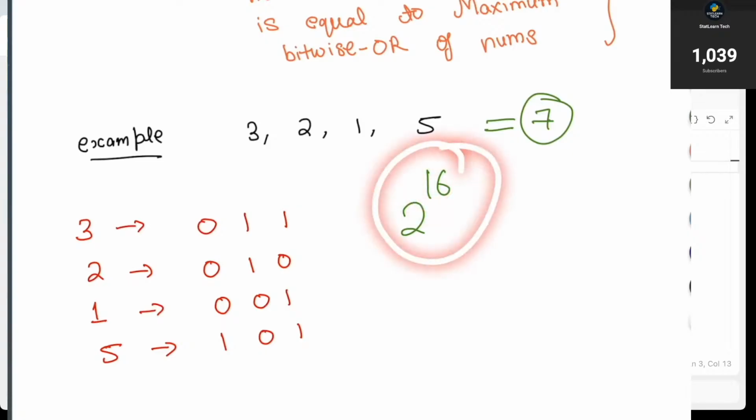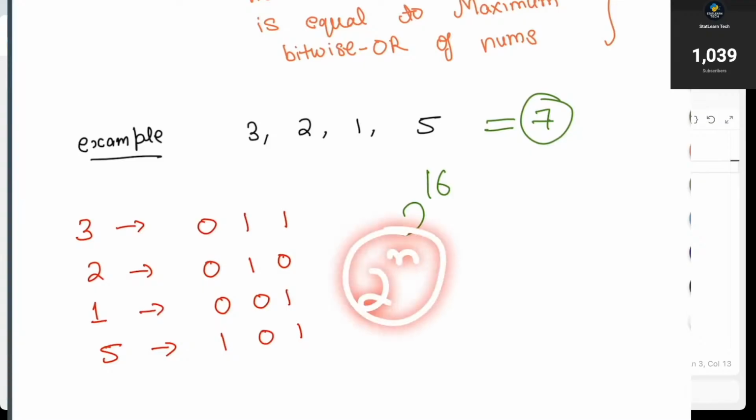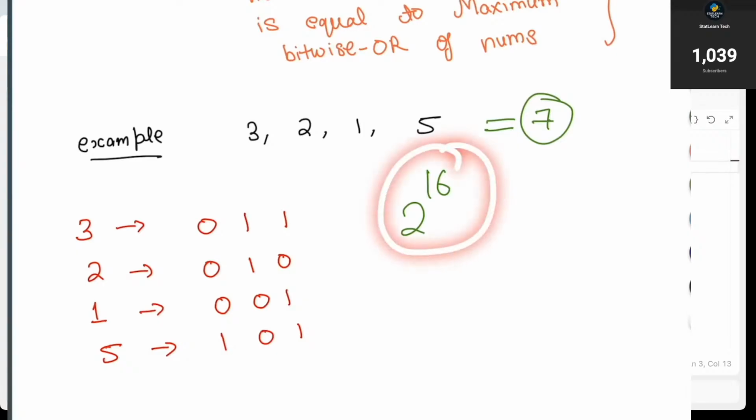And this is again a basic formula. To find the number of subsets, it will be 2 to the power n, where n is the number of elements in your array. Now we can find all these 2 to the power 16 subsets, and for each subset we need to check whether its bitwise OR is equal to 7 or not.